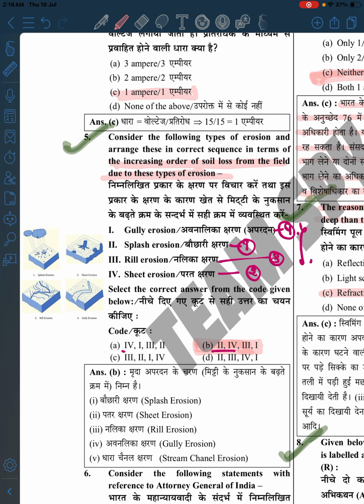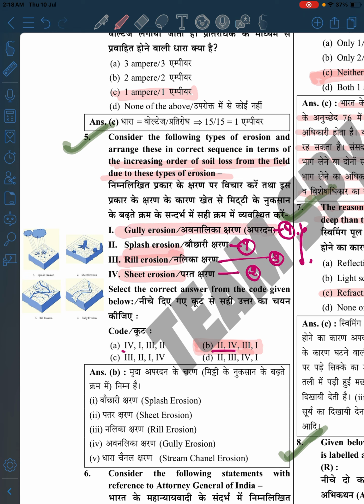So we have splash, sheet, rill, and gully.